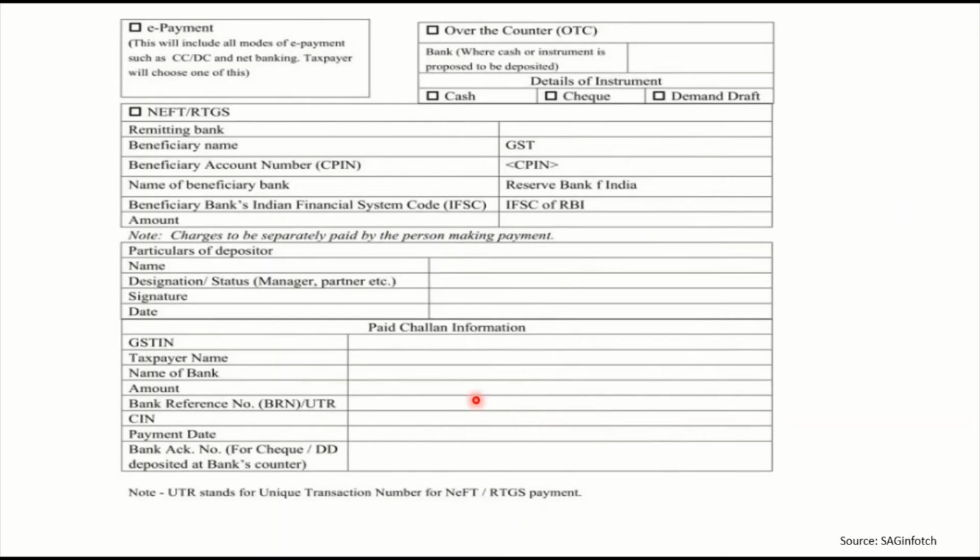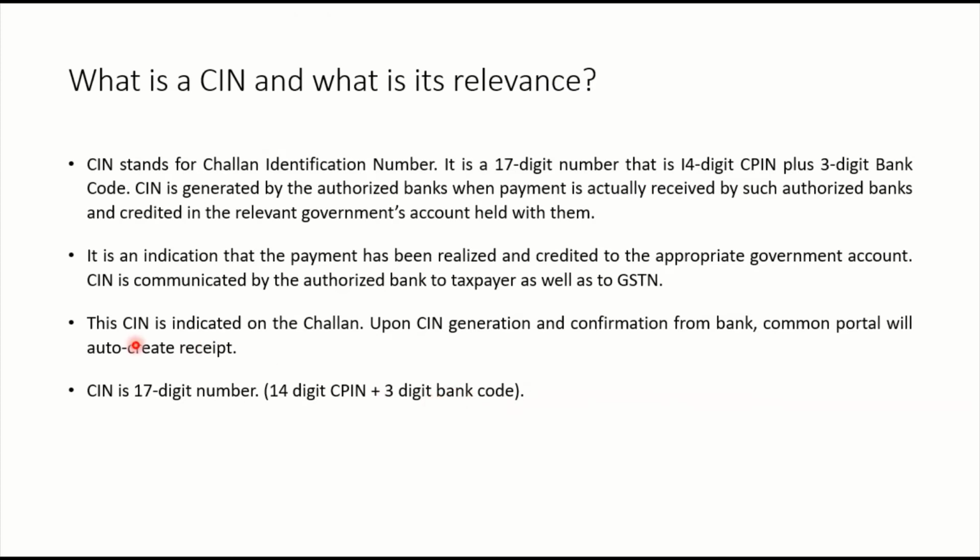Okay, and that is why it is given under the paid Challan information. After making the payment, this Challan, the e-Challan, will be generated. Hope this is understood. If you are getting a CIN, it is an indication that the payment has been realized and credited properly. Okay, it is the evidence.